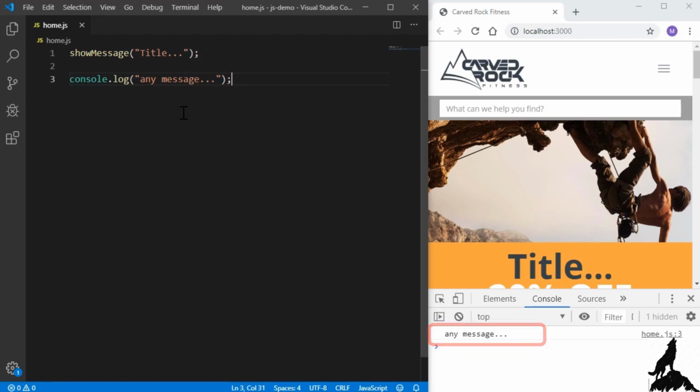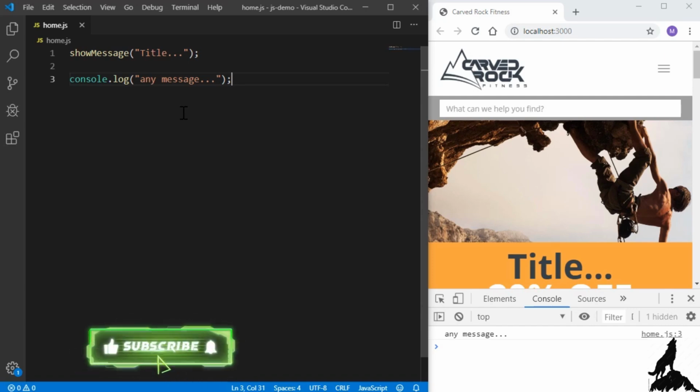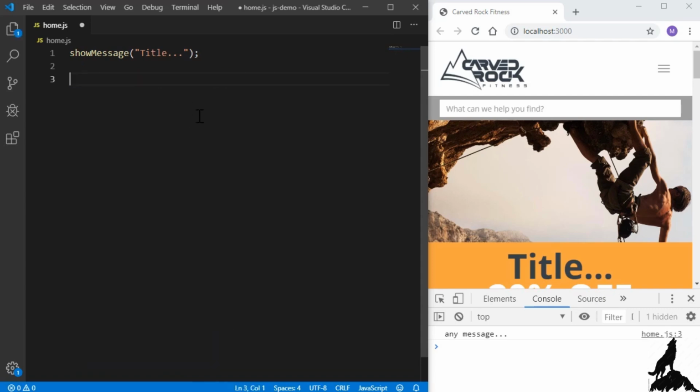It's not an error, it's not red, but this could be very useful as you're programming. You may need to look at certain information, and it might be hard to show it on the web page itself, but you can use the console. For the most part in this course, we're going to be modifying the web page, so we won't be writing out to the console unless we need to.